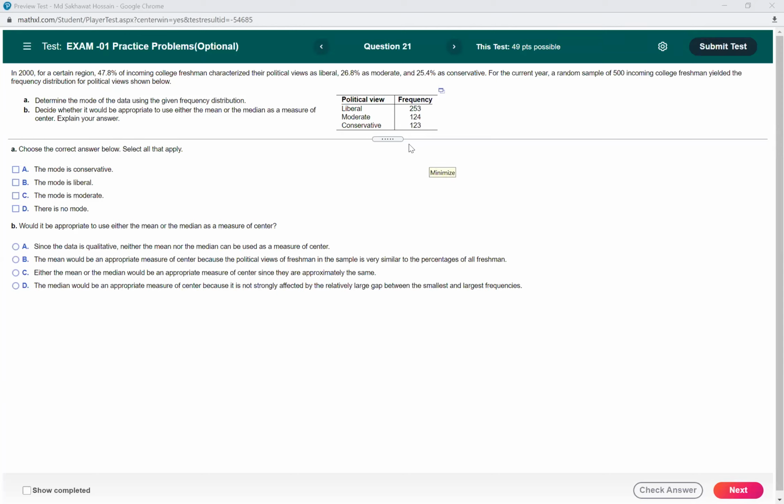Or if you think that mean and median are not appropriate, then maybe none of them. Yeah. So which one should be the correct answer for A and B?